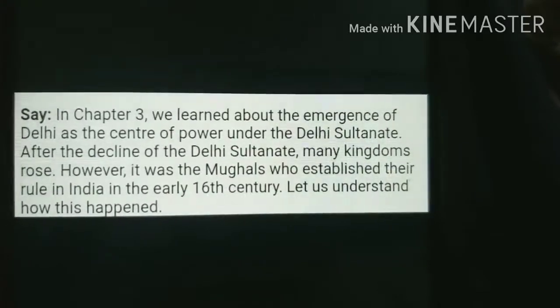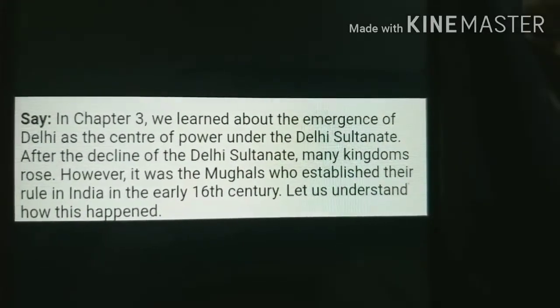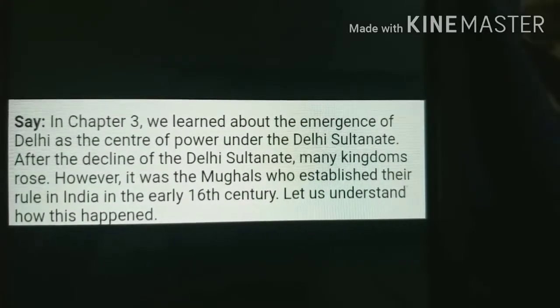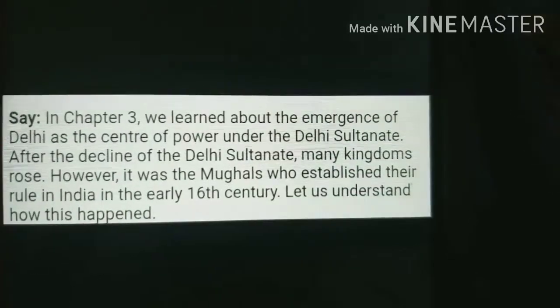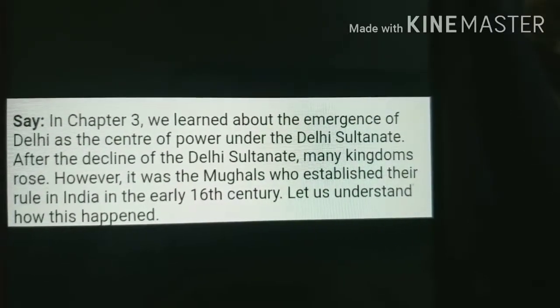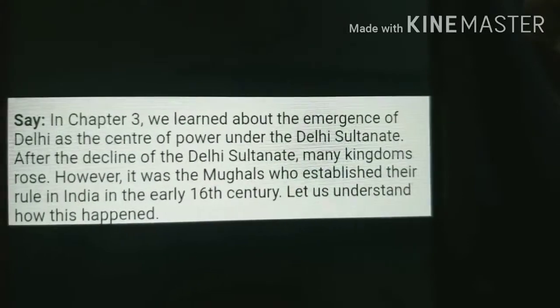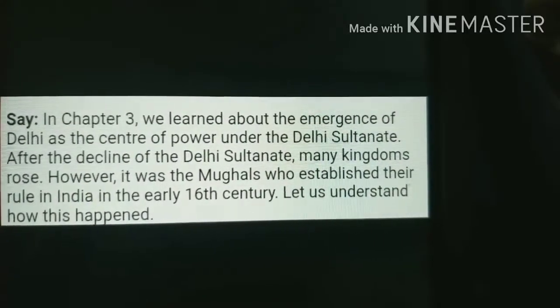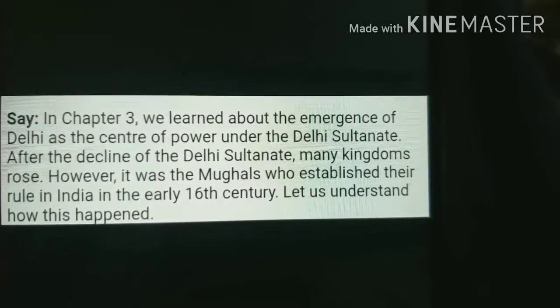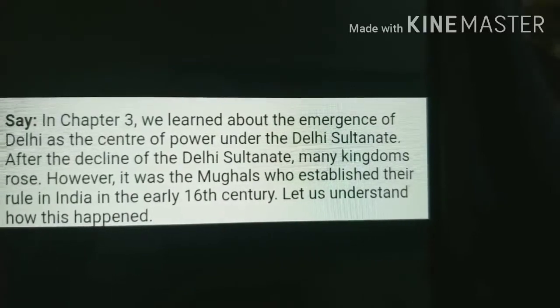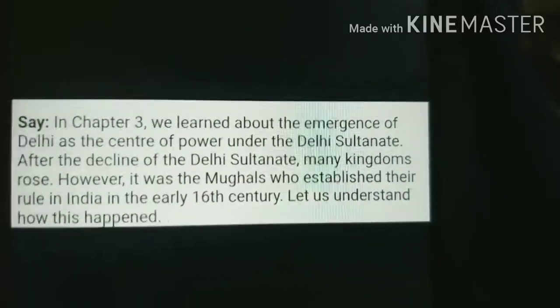Now, in chapter 3, we learned about the emergence of Delhi as the center of power under the Delhi Sultanate. After the decline of the Delhi Sultanate, many kingdoms rose. However, it was the Mughals who established their rule in India in the early 16th century. Let us understand how this happened.